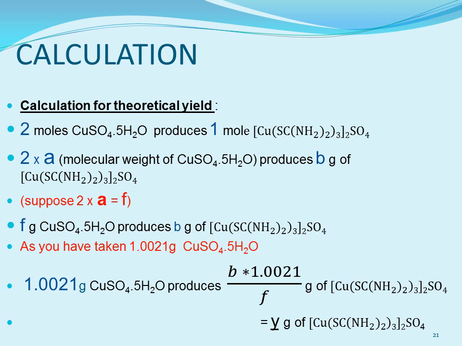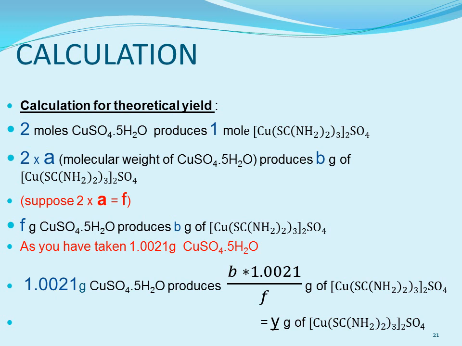When we talk about the calculation, here you have to find out the percent yield, and the formula for the percent yield is practical yield over theoretical yield multiplied by 100. So first we are looking at the calculation for theoretical yield. 2 moles of copper sulfate pentahydrate produces 1 mole of copper